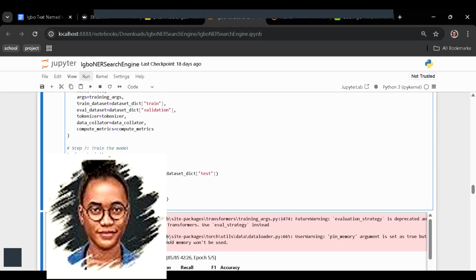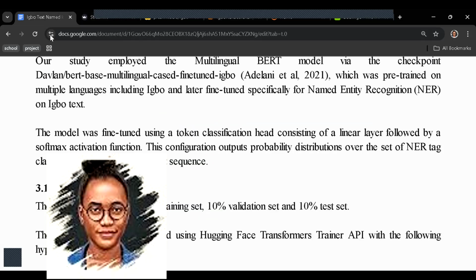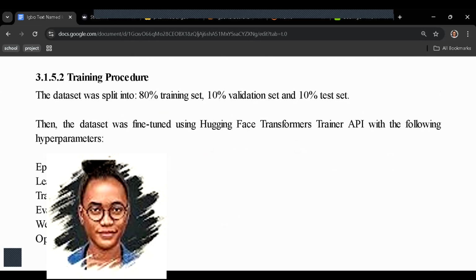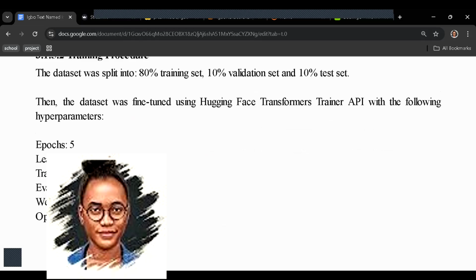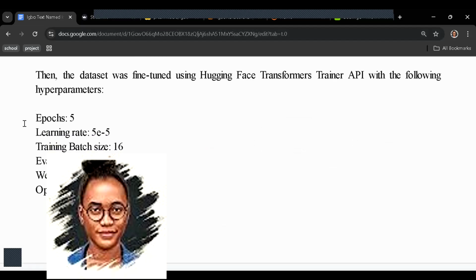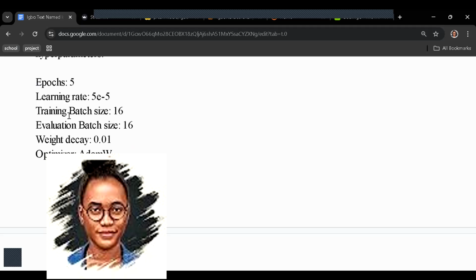We used 5 epochs. Read this training procedure. These are the things that we used, some of them, but not all because they're cumbersome. 5 epochs. This is the learning rate. The training batch size is 16, the same batch size for both training and evaluation.